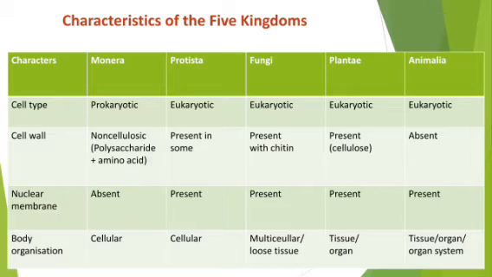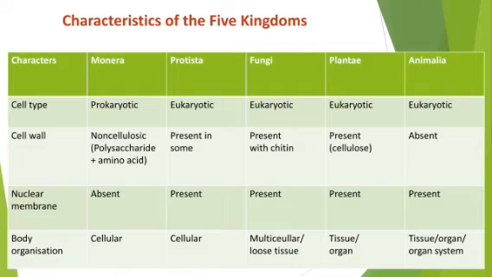Then let us move to Protista. In Protista also it is cellular. That means in the Protista kingdom also, organisms show their life activity within a single cell. But what is the difference between Protista and Monera? In Protista also they are unicellular, in Monera also unicellular. But one difference is that in the Protista kingdom they have a definite nucleus at the center, whereas in the Monera kingdom, being prokaryotic, they don't have any true nucleus. Because of which Protista is more developed than the Monera kingdom. Understood? Now let us move to fungi.